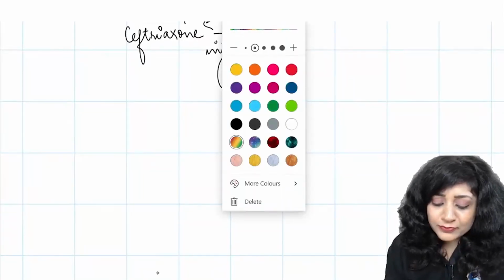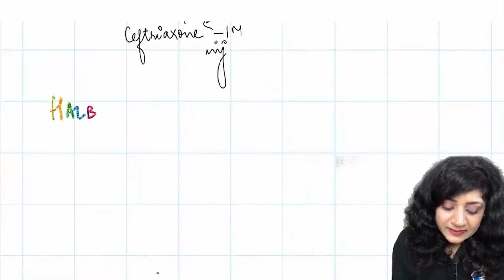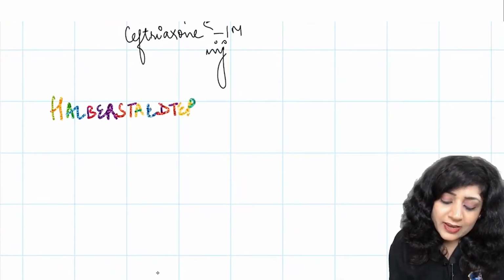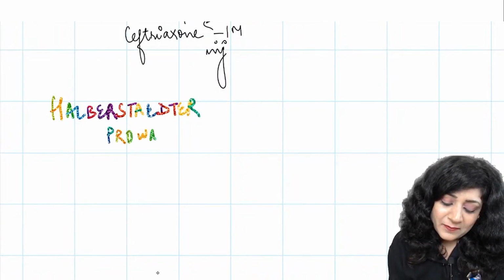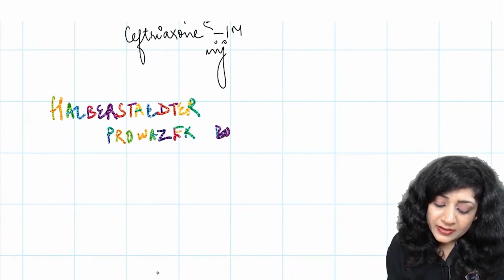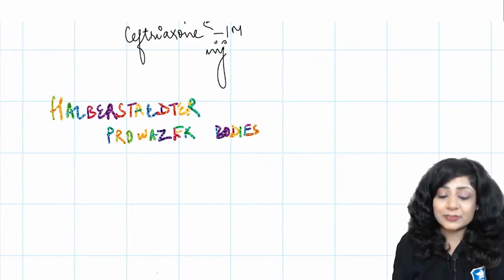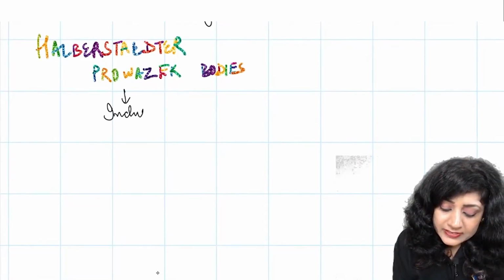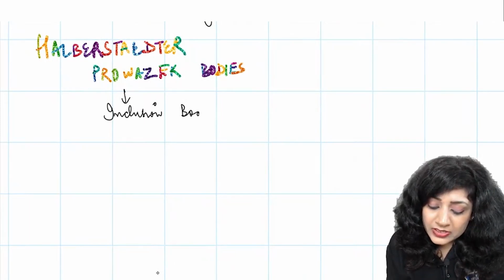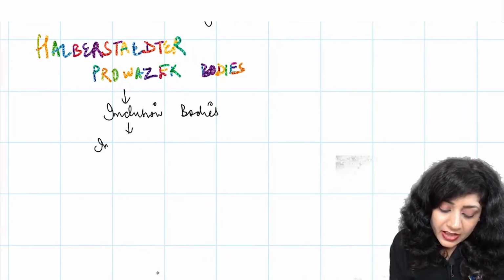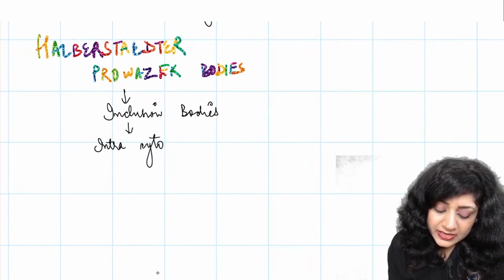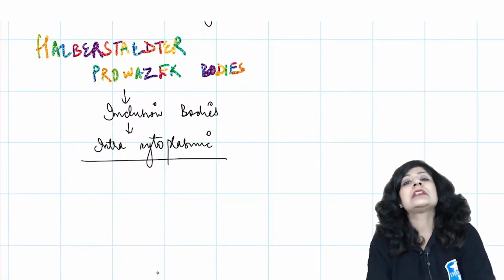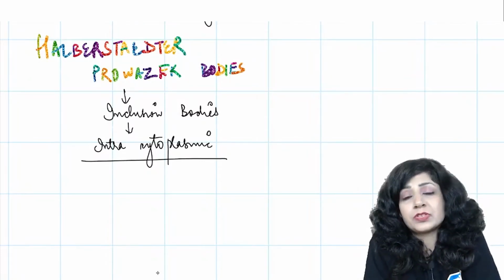Anybody who can write the full form of this? Halberstaedter-Prowazek bodies it is forming. And these bodies are nothing but your inclusion bodies. These inclusion bodies are intracytoplasmic, and whenever this is there, you have to give the full-on treatment, right?